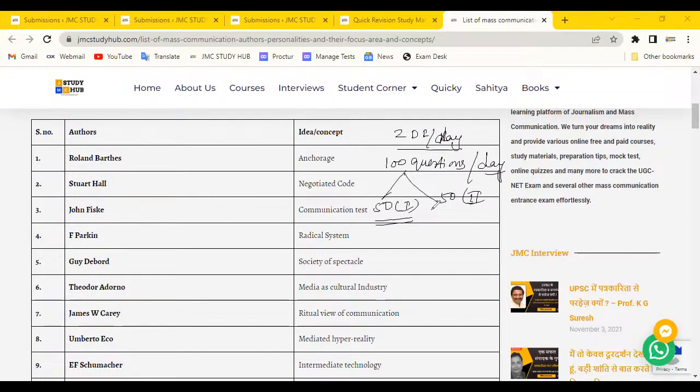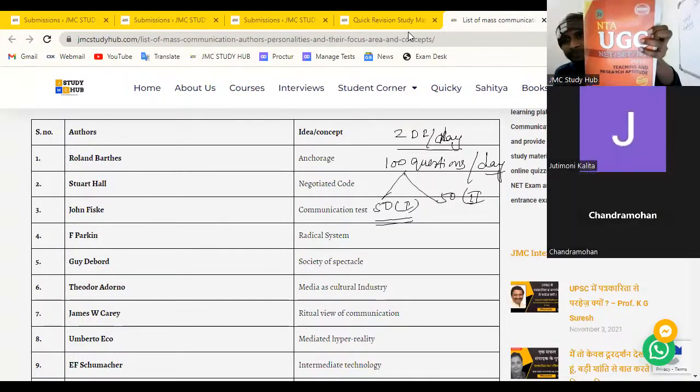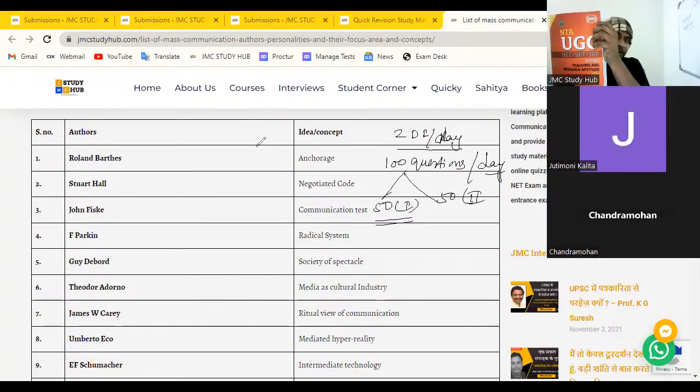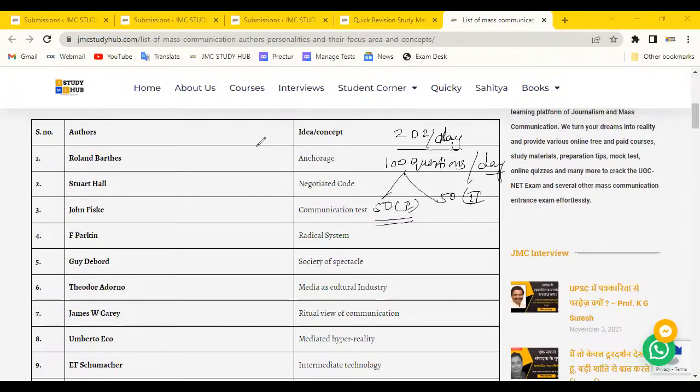हम आपको एक book दिखा रहे हैं, ठीक है? I am showing you the book for those who have not seen it, okay? You may see this book. See, have you seen this book? आपको दिख रहा है ये book? Everybody, is it visible? So this is the book you may see, okay? It is very much important, ठीक है? चलिए. So you have seen the cover page of this book, and this book is important for paper 1. So go through this book.